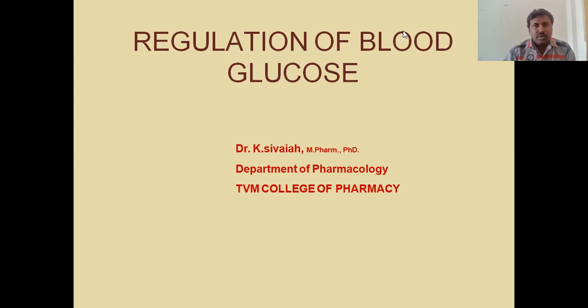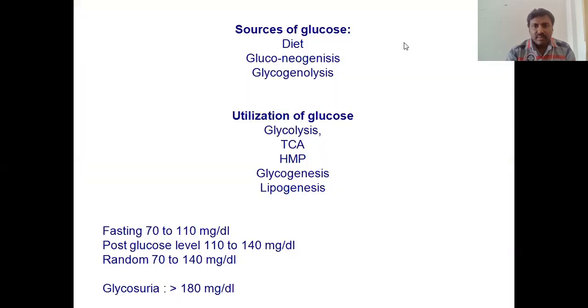So, one more topic is present in the second unit, that is carbohydrate metabolism. Regarding that, how the blood glucose is regulated in our body is very important. If you observe the glucose in our body, how does it come?